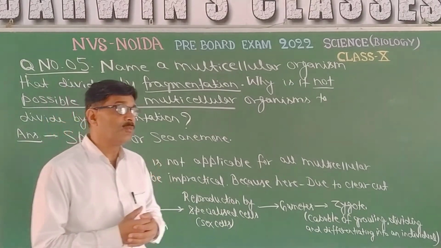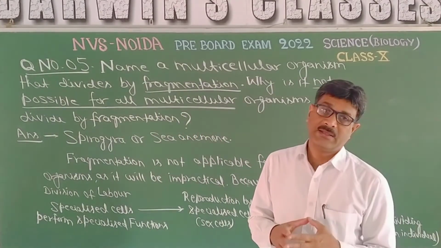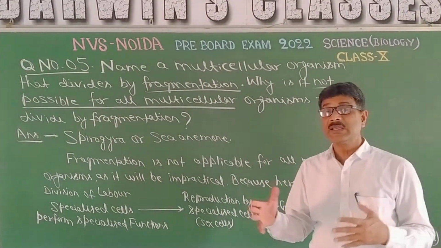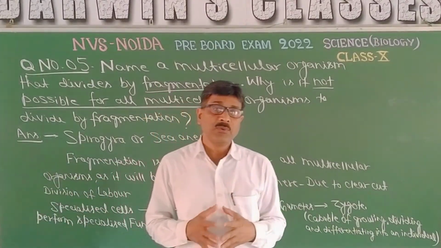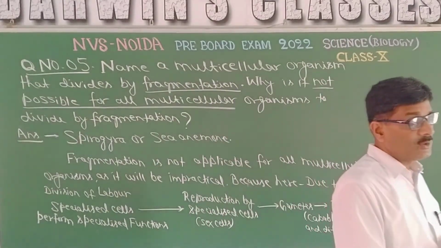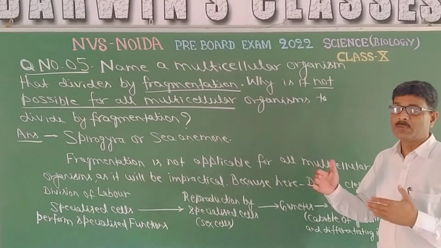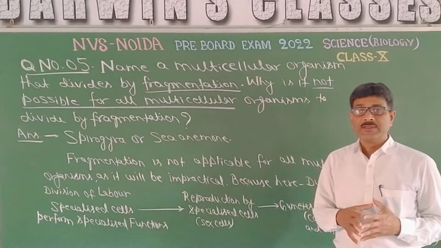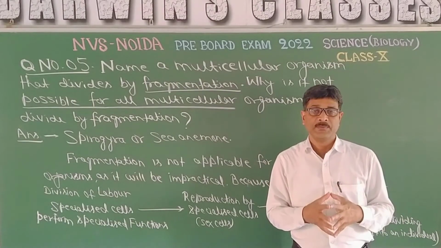So in a multicellular organism with more complexity, clear-cut division of labour and specialization, fragmentation will not serve the purpose of reproduction, because the cells which have been fragmented or isolated are not capable of forming all the rest of the cells.